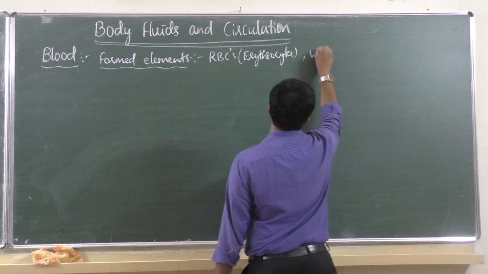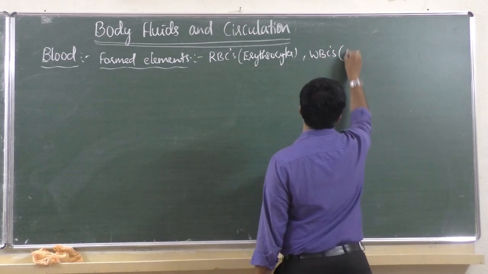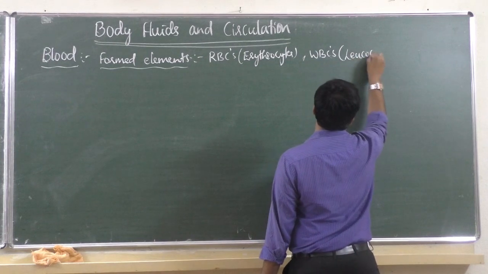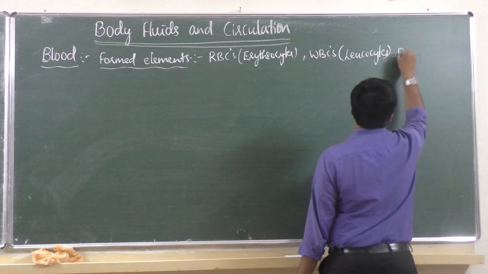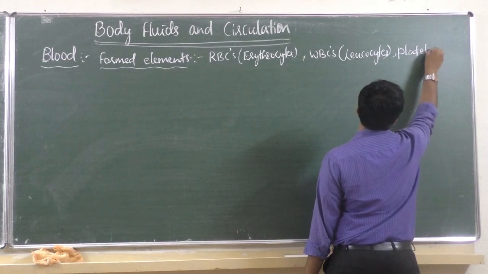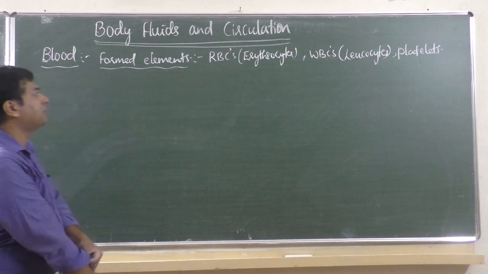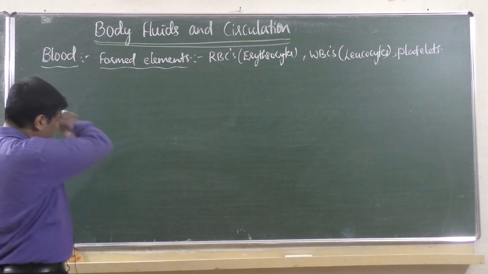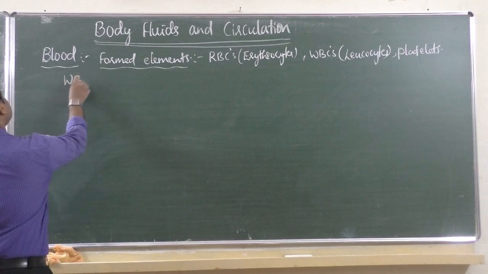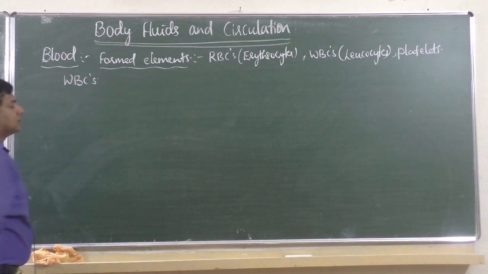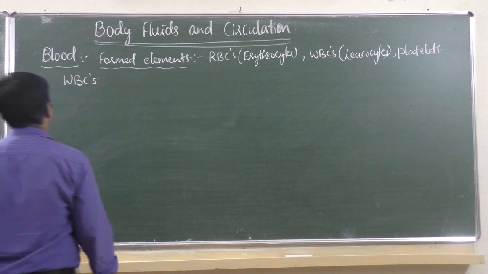It includes WBCs, also called leukocytes. Then there are platelets, which are required for clotting of blood. Already about RBC we have discussed. We were discussing WBCs in last class.